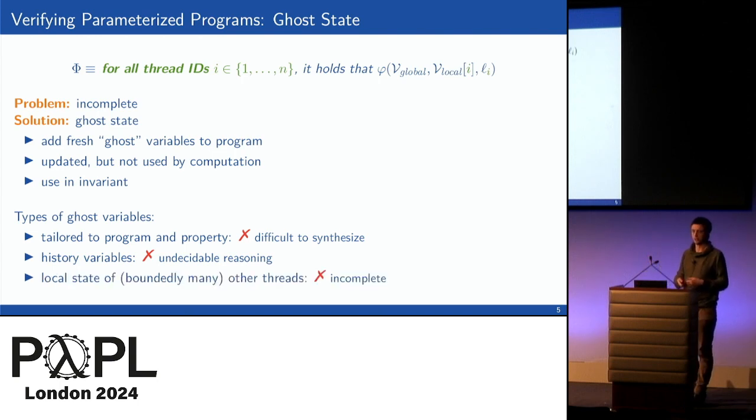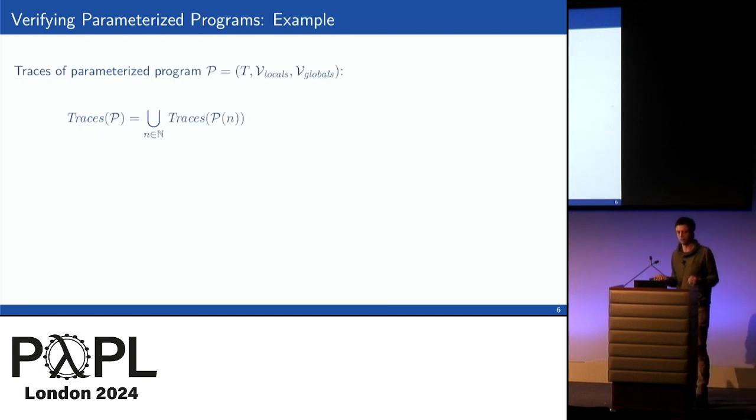Or you could look at the local state of some other threads. You could represent that through some ghost variables. If you had only a fixed number of threads, that would already be complete. But in the case that you have an unbounded number of threads, as long as you look only at finitely many other threads, you're still incomplete. So this picture is quite unsatisfying for automated verification. We still can't prove many programs. And this we'll see in our example even.